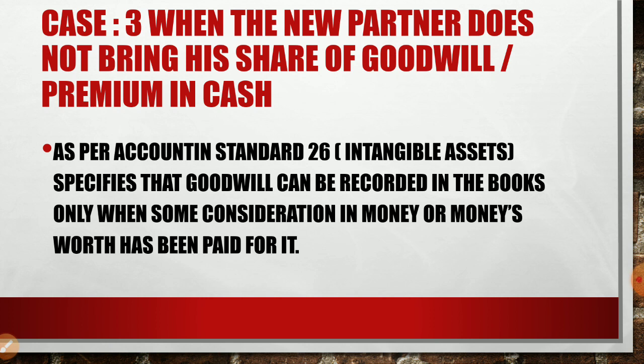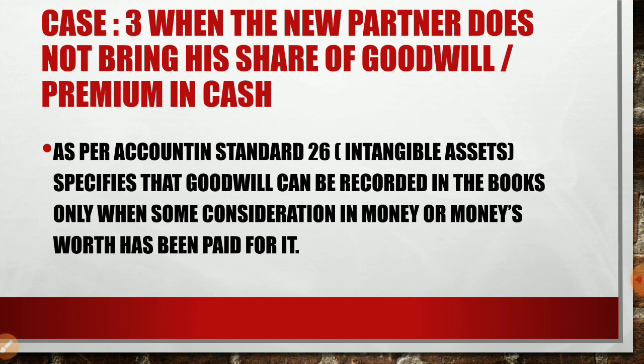Accounting Standard 26 is related to intangible assets. Each number indicates some heading, so 26 indicates intangible assets. Goodwill is an intangible asset, and it is mentioned in Accounting Standard 26. It specifies that goodwill can be recorded in the books only when some consideration in money or money's worth has been paid for it.